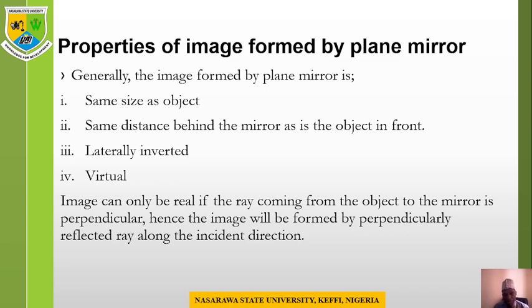The image is also laterally inverted, such that your left will appear right in the image and the right will appear left. And virtual means it is not real. The image can only be formed on the object's own line if the rays coming from the object to the mirror are perpendicular, hence the image will be formed by perpendicularly reflected rays along the incident direction. So these are very important.